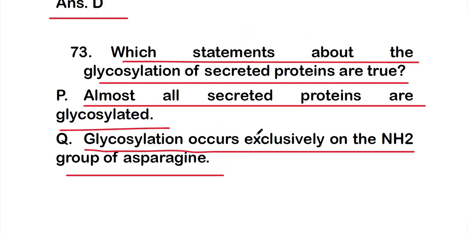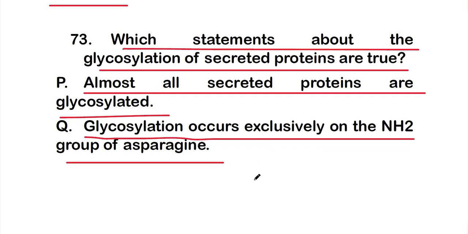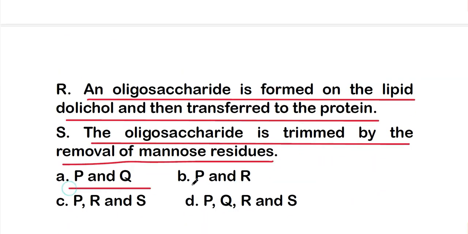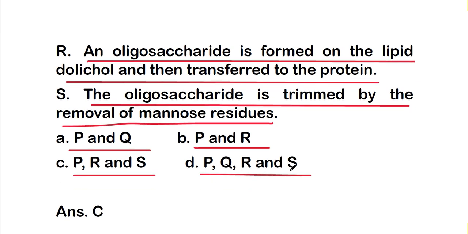So which one is the correct one? Which statement about the glycosylation of secreted proteins is true? So the options are option A, that is P and Q, or option B, that is P and R, or option C, that is P, R and S, or option D, P, Q, R and S. So the right one is option C, that is P, R and S.